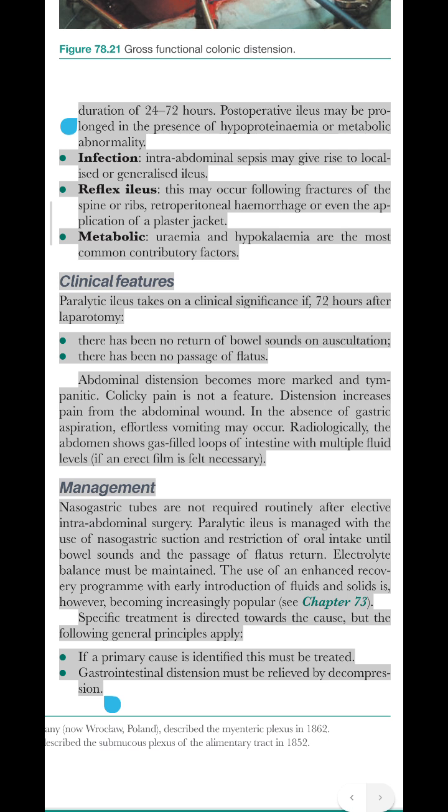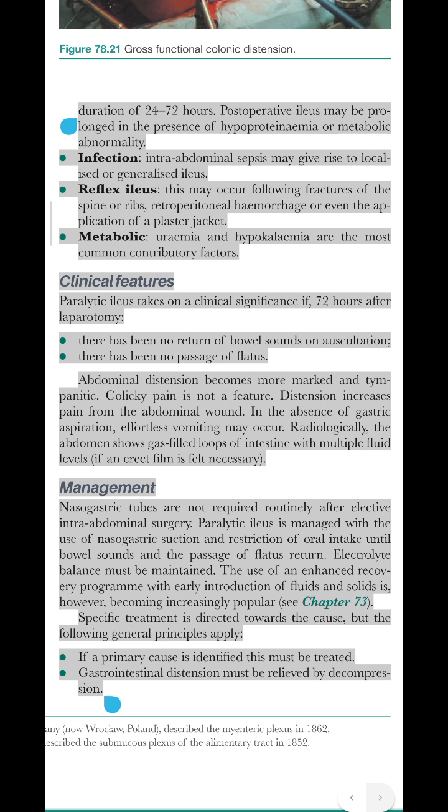Radiologically, the abdomen shows gas-filled loops of intestine with multiple fluid levels, if an erect film is felt necessary. Management. Nasogastric tubes are not required routinely after elective intra-abdominal surgery. Paralytic ileus is managed with nasogastric suction and restriction of oral intake until bowel sounds and the passage of flatus return. Electrolyte balance must be maintained. The use of an enhanced recovery program with early introduction of fluids and solids is, however, becoming increasingly popular, see Chapter 73. Specific treatment is directed towards the cause, but the following general principles apply.